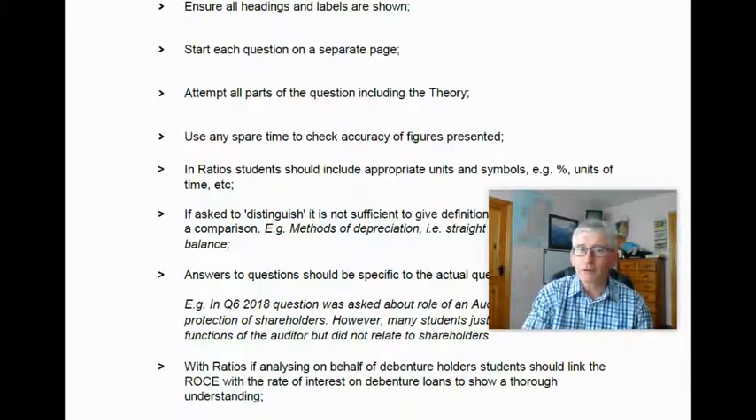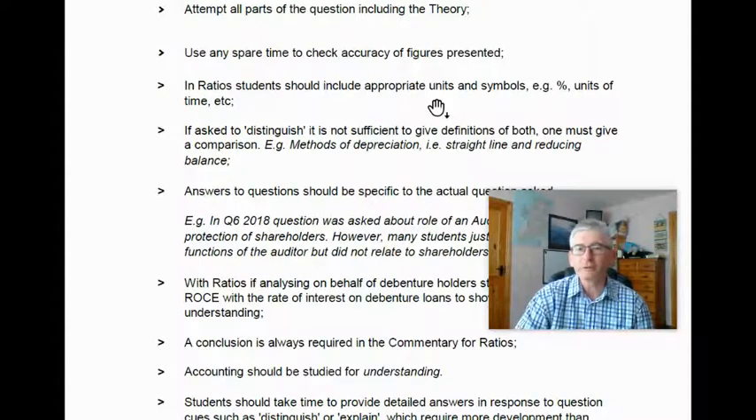Normally, or very often, you won't have any spare time to check the accuracy of your figures, but you would normally only do it at the end of an exam. Always in ratios, use the correct units of measurement. Is it a percent, units of time, is it euro, whatever.